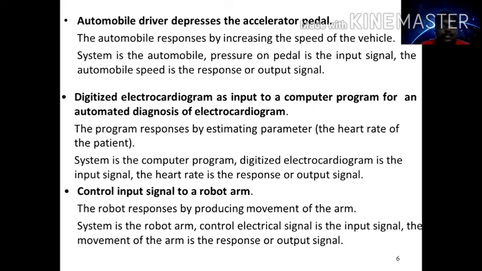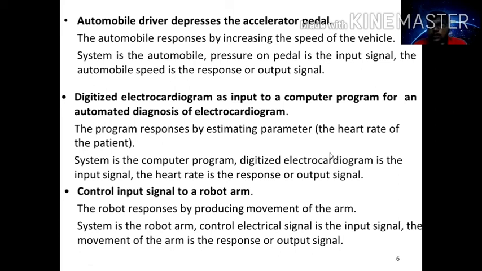Next, look at this second example. Digitized electrocardiogram as input to a computer program for an automated diagnosis of the electrocardiogram. As I said earlier, electrocardiogram is ECG. ECG provides the information of the heart rate of humans. In this scenario, the system is your computer program.